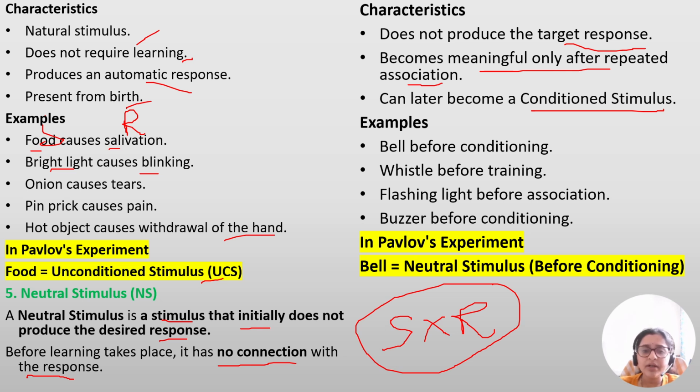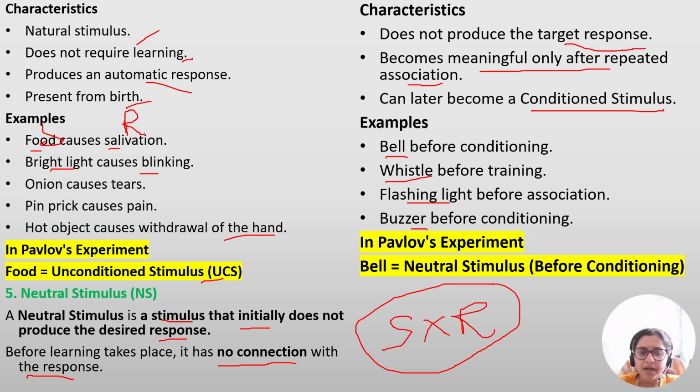Okay, bell before conditioning. That means without telling why the teacher is ringing the bell, even if you ring the bell 100 times, students will not respond in the right way. Whistle before training. Suppose in a running race, if you want the runners to run after the whistle sound is given, you have to tell first why the whistle is being given. Only then the runners will start running. Okay, flashing light before association and buzzer before conditioning. So we will see this.